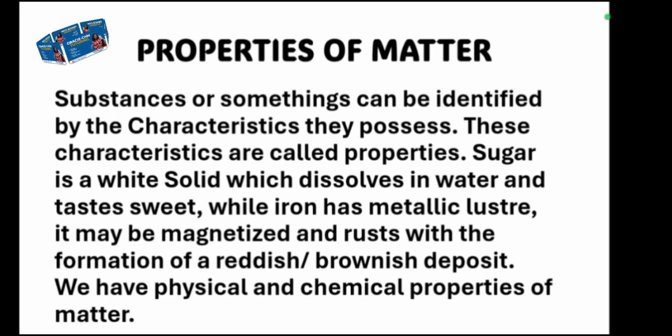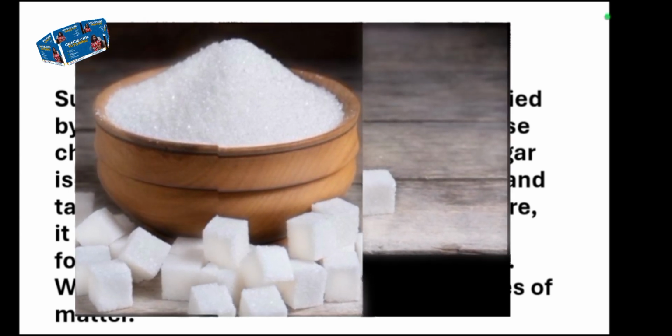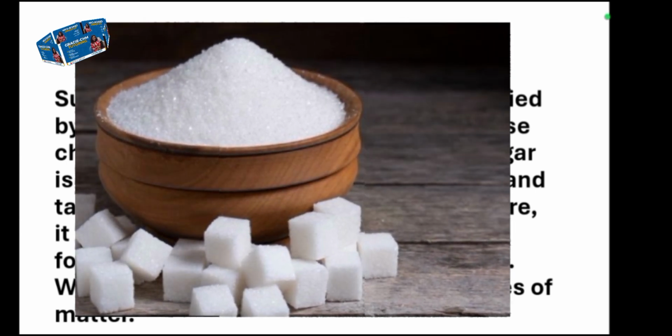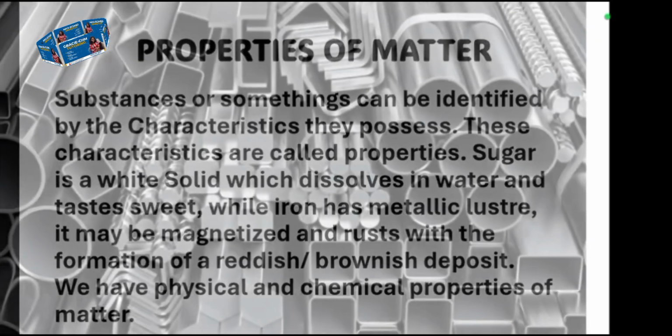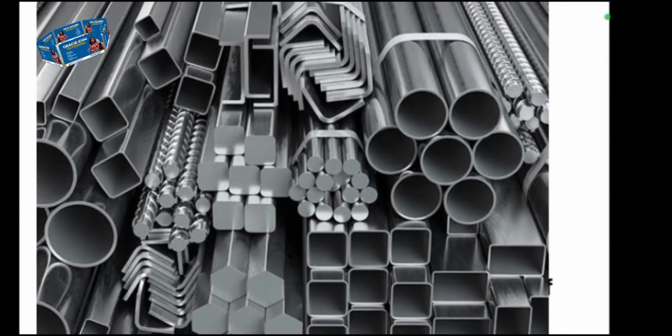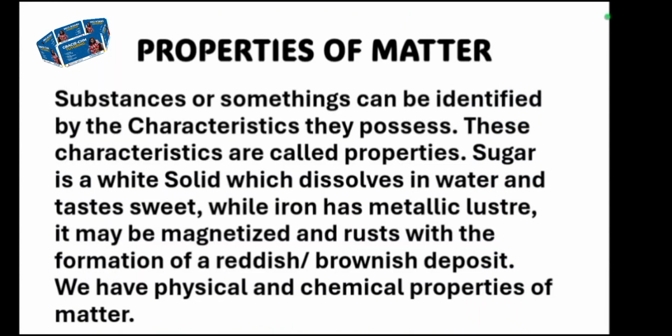Let's use sugar for instance now. Sugar is a white solid which dissolves in water and tastes sweet. We can say it's a white crystalline solid. And when it dissolves in water, it tastes what? Sweet. Once you taste it, you know that this thing is actually sugar. Another thing is iron. Iron has metallic luster, it may be magnetized, and it rusts with the formation of a reddish or brownish deposit. You can actually say reddish brown. You get? So we have physical and chemical properties of matter.